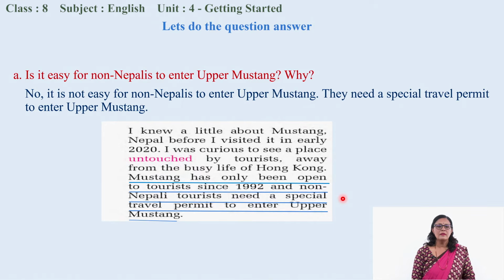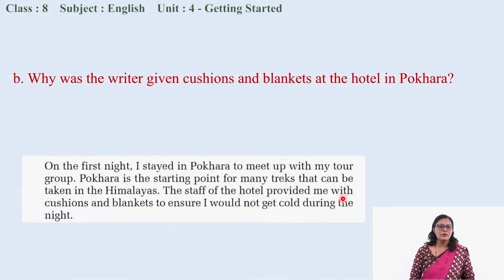Now, let us do question number B. Why was the writer given cushions and blankets at the hotel in Pokhara? Okay, you can guess the answer from here. Why was the writer given cushions and blankets?